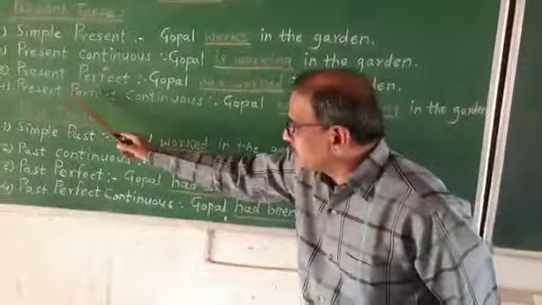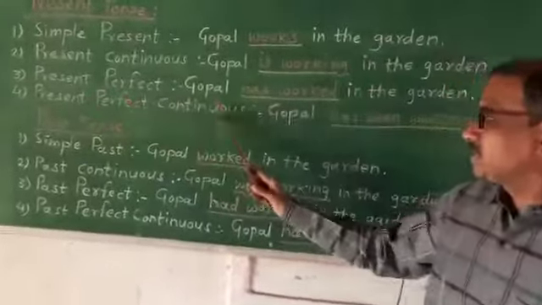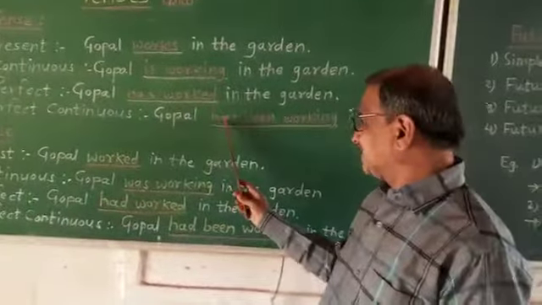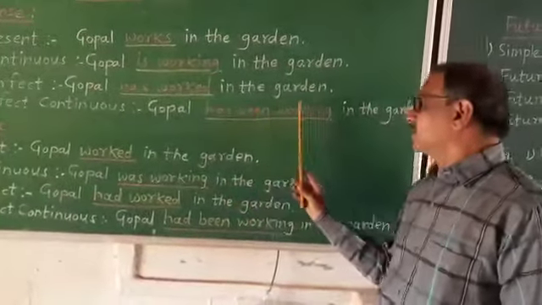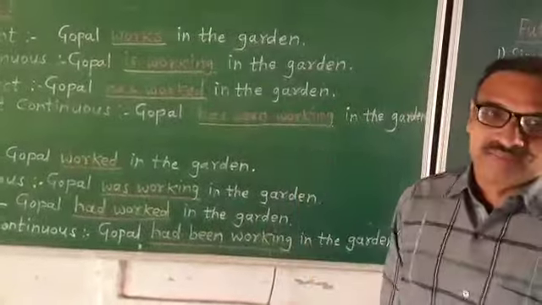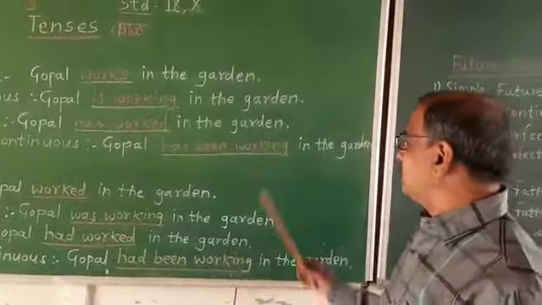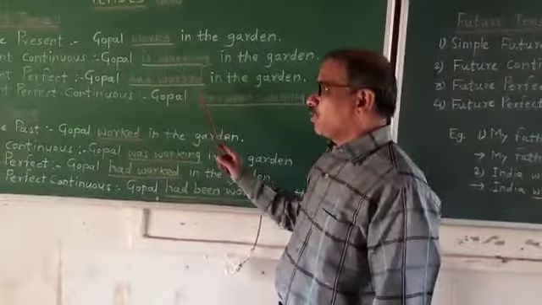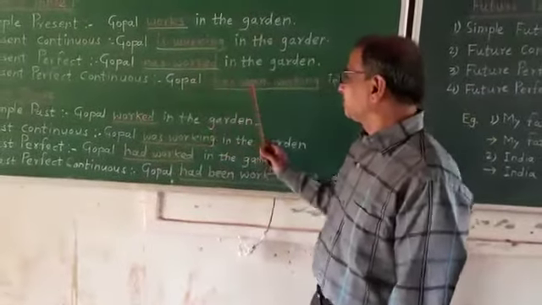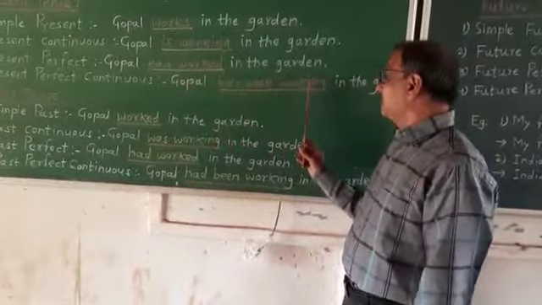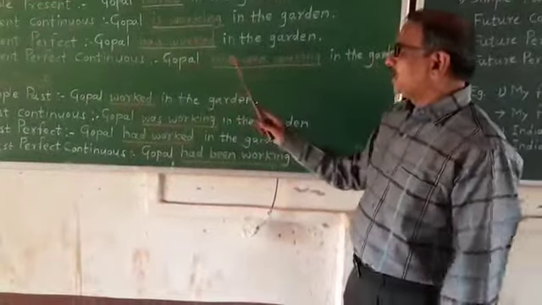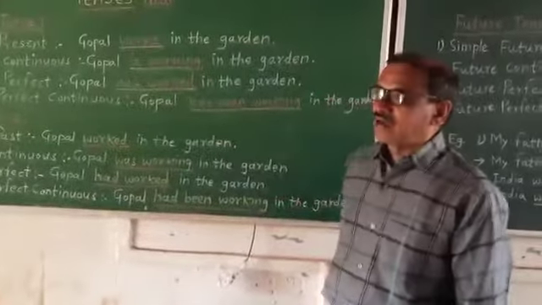And the fourth one is present perfect continuous tense. See, Gopal has, then been is there, then root word and ing. Gopal has been working in the garden. So you have to take have or has after the subject, then been is there, and the present participle form is there. Gopal has been working in the garden.